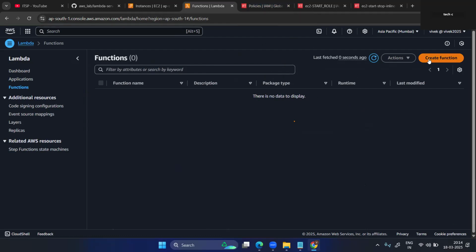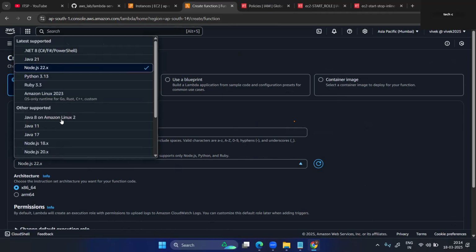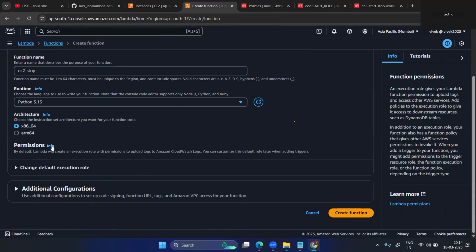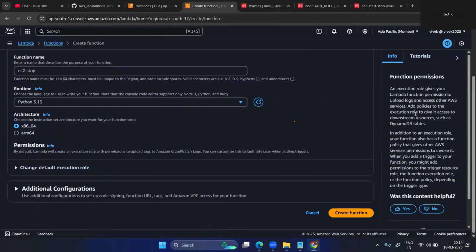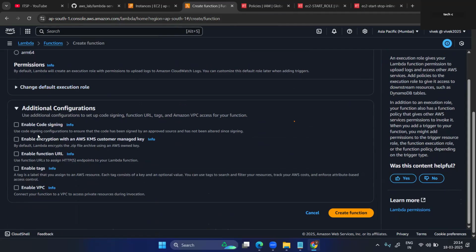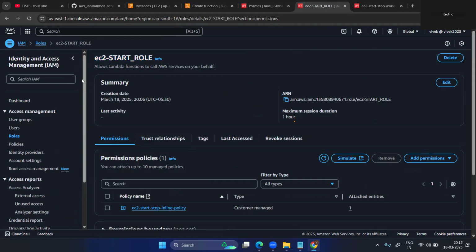Now just create one Lambda function, blueprint, EC2 stop function. Okay, Node.js, Python. I need permission info. Permission, okay, put in the permission now. Enable code sharing, enable encryption, enable debugging. Role. We created a role.